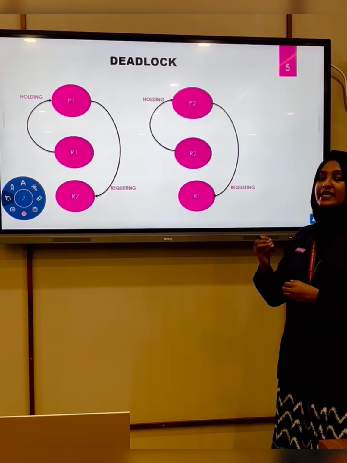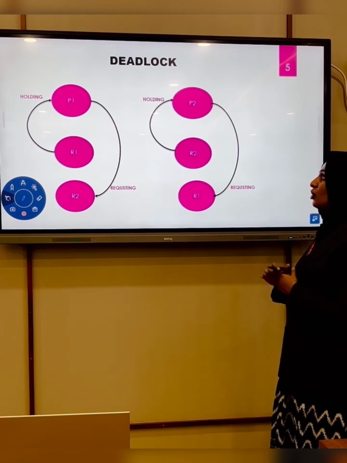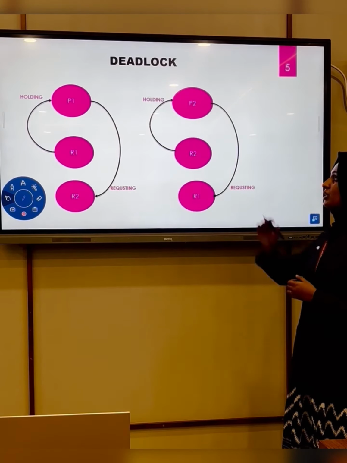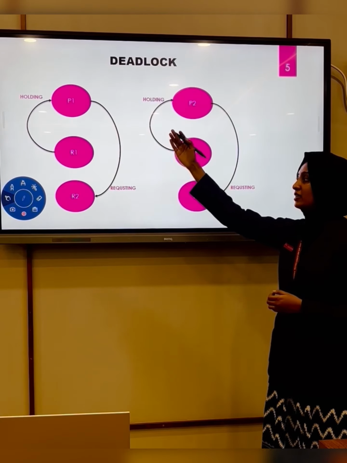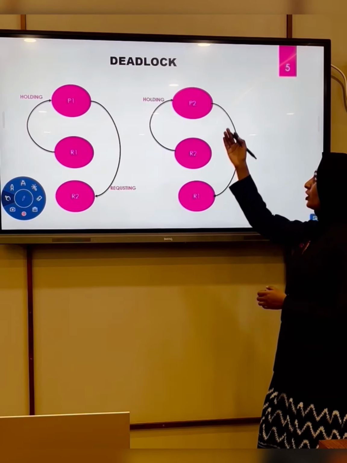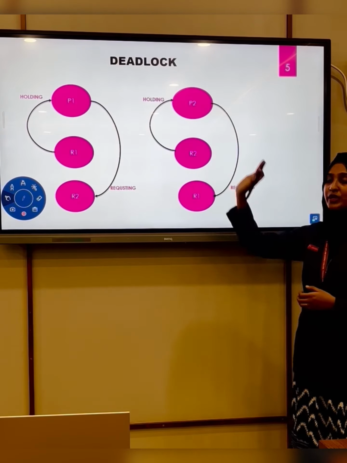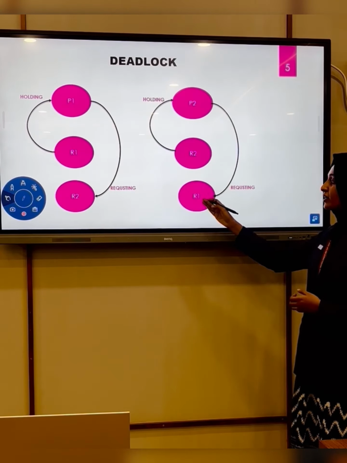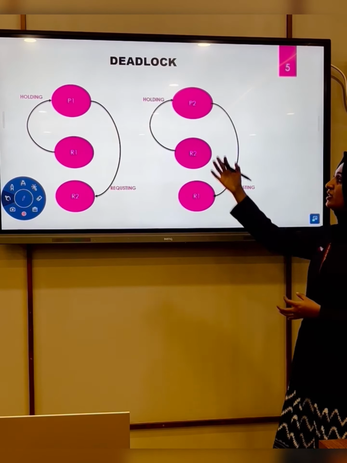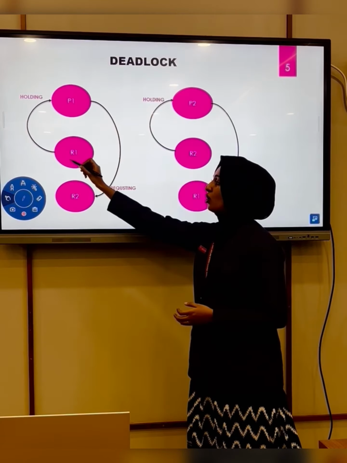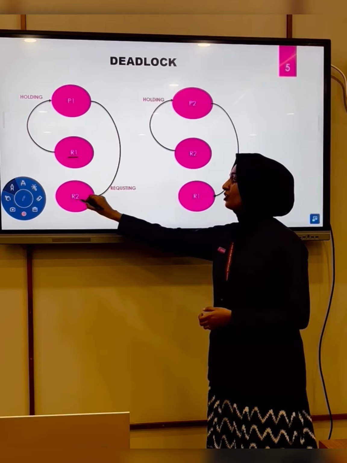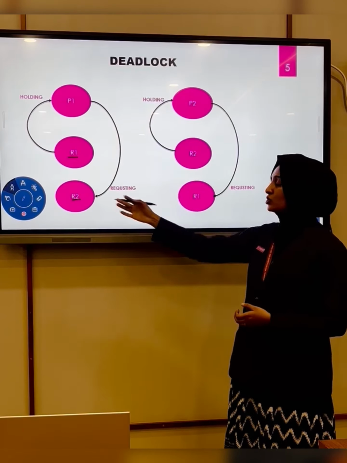Here you can see a simple example of deadlock. There are two processes, process P1 and process P2. Process P1 needs resource R1 and resource R2 in order to get executed. Process P2 needs resource R2 and resource R1 in order to get executed. So what is the condition here? Process P1 is already holding resource R1 and is requesting resource R2.